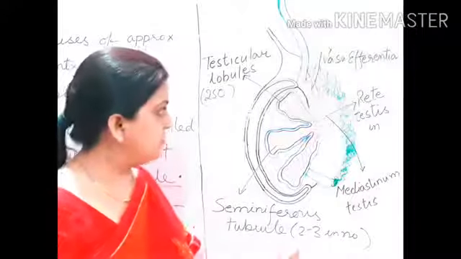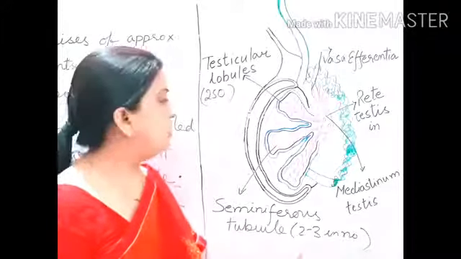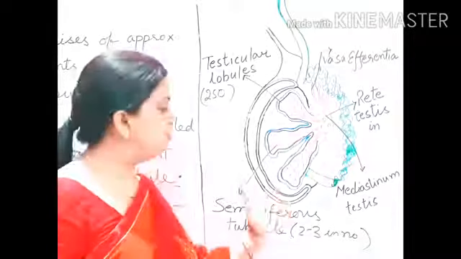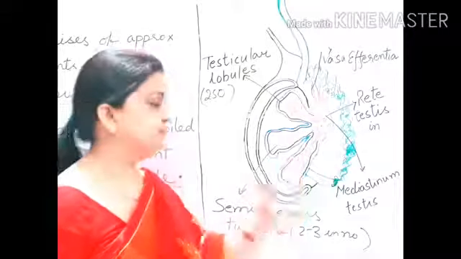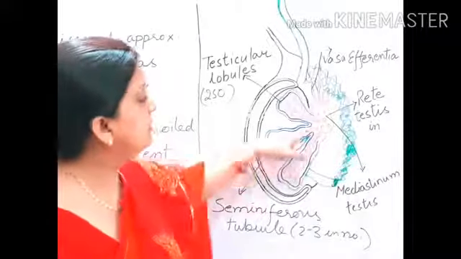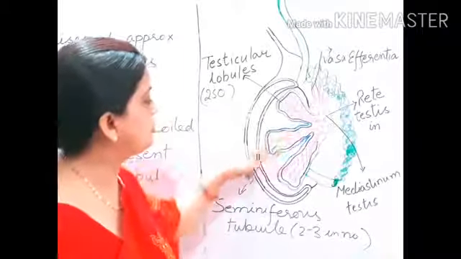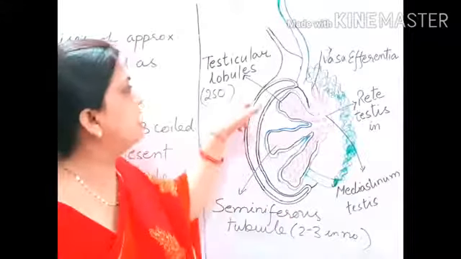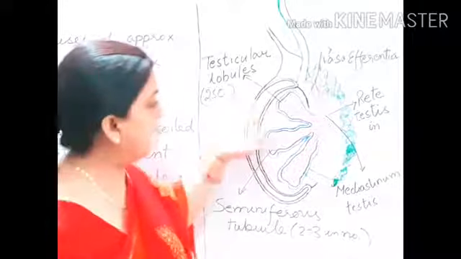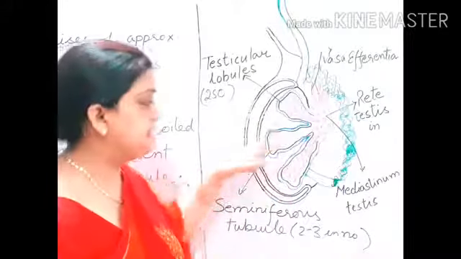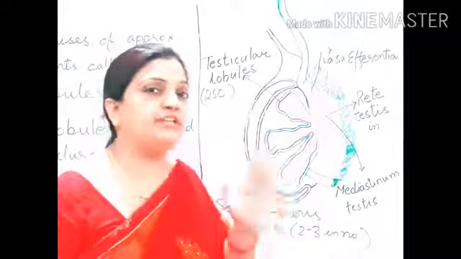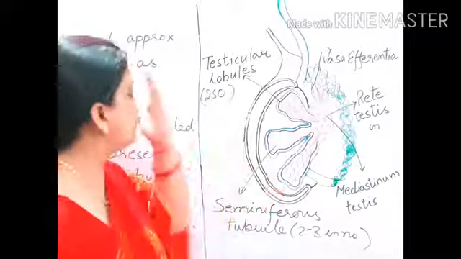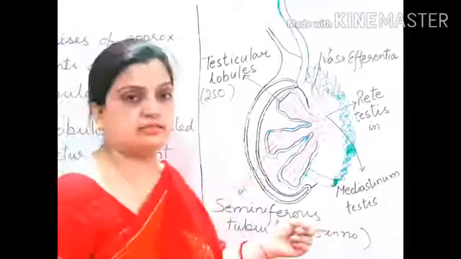So here you can see that I have drawn the diagram of the testis. This was the wall of the testis, now we are moving to the internal part. These small tube-like structures, these black color boundary structures, are called testicular lobules. I have drawn 3 lobules. Similarly, in this manner, 250 small lobules are present inside each testis. So testicular lobules are present within the testis.